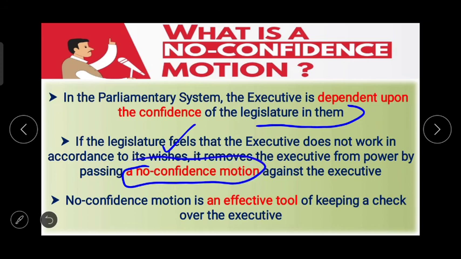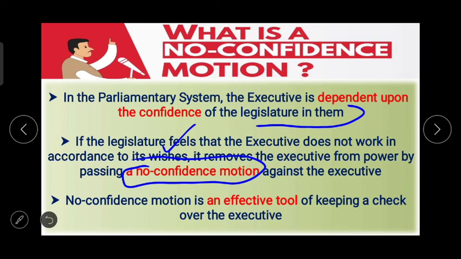And this is a very important thing in the parliamentary system of government because it is a kind of pressure, a thing which is very important to consider while doing the administration or while running the country. So what exactly does it mean? It means that the council of ministers remains in power till it enjoys the support or confidence of the legislature.